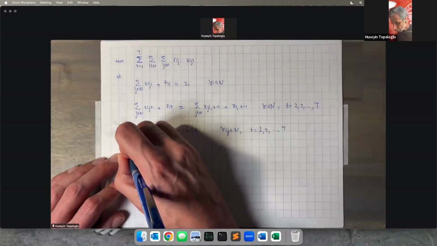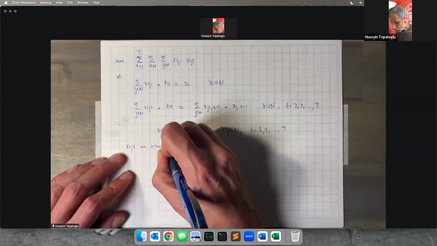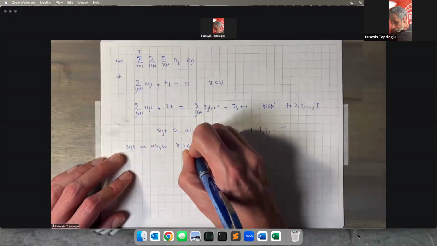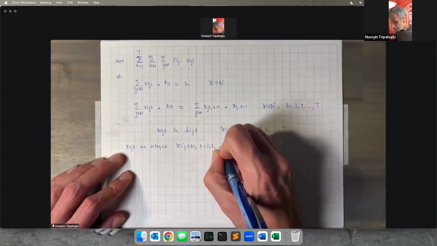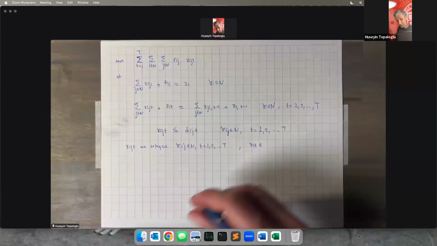And lastly, our decision variables x_IJT are integers, and z_IT are also integers.